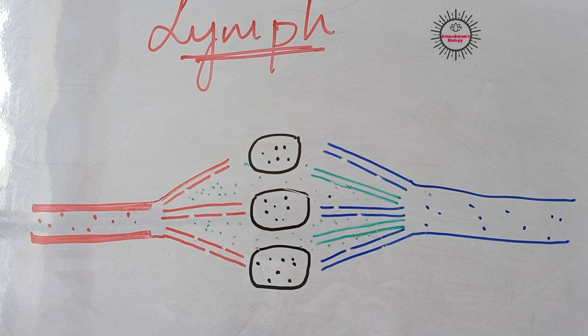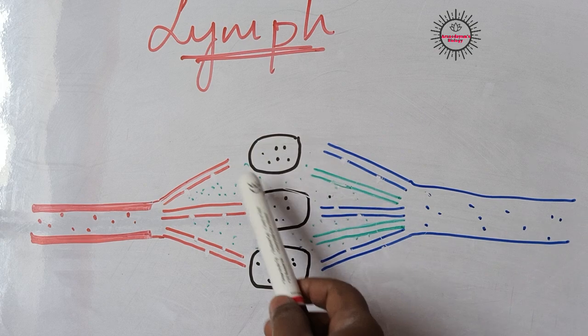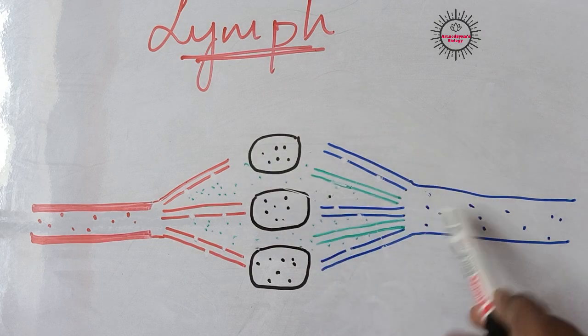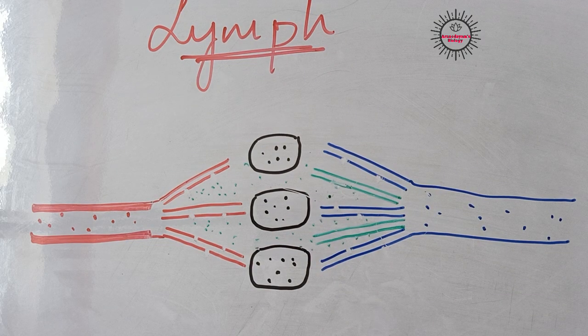And what is the function of lymph? It carries digested and absorbed fat from the intestine. So actually in the intestine food gets absorbed into the blood, and that digested and absorbed fat is carried out by these lymphatic vessels, by this lymph. Okay, and it also carries extra fluid from the extracellular spaces back into the blood. If any extracellular fluid is present in between the cells, then the lymph will carry that fluid and provide it back to the blood. And it plays a main role in the immune system also. The lymphatic system plays a main role in the immune system. So that is about our lymph.